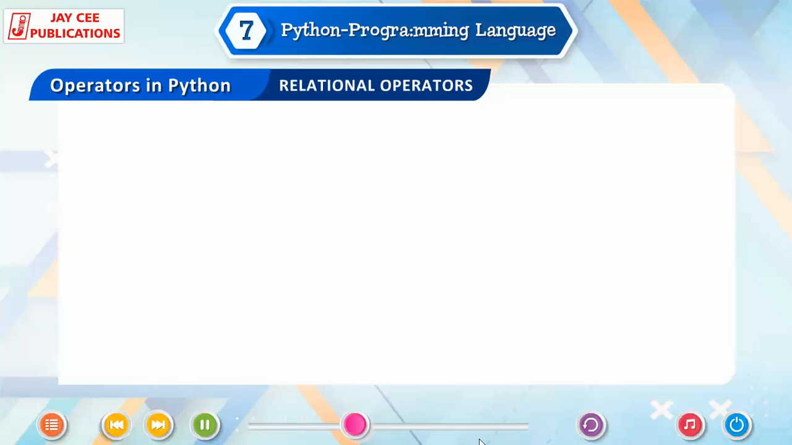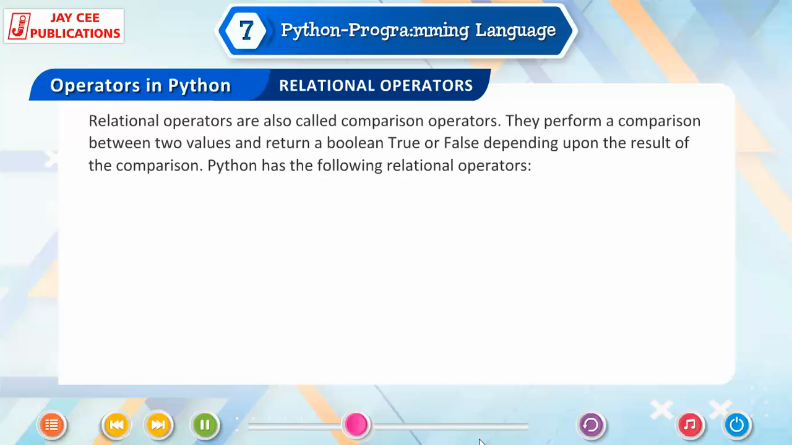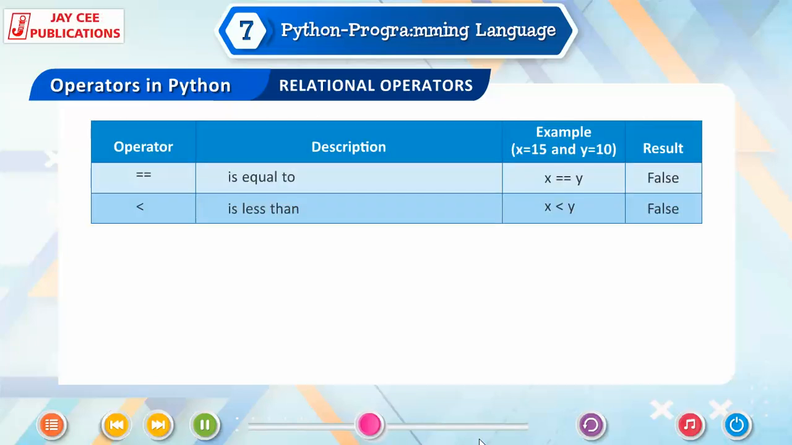Relational operators. Relational operators are also called comparison operators. They perform a comparison between two values and return a boolean, true or false, depending upon the result of the comparison. Python has the following relational operators. Operator, description. Example, x is equal to 15 and y is equal to 10.